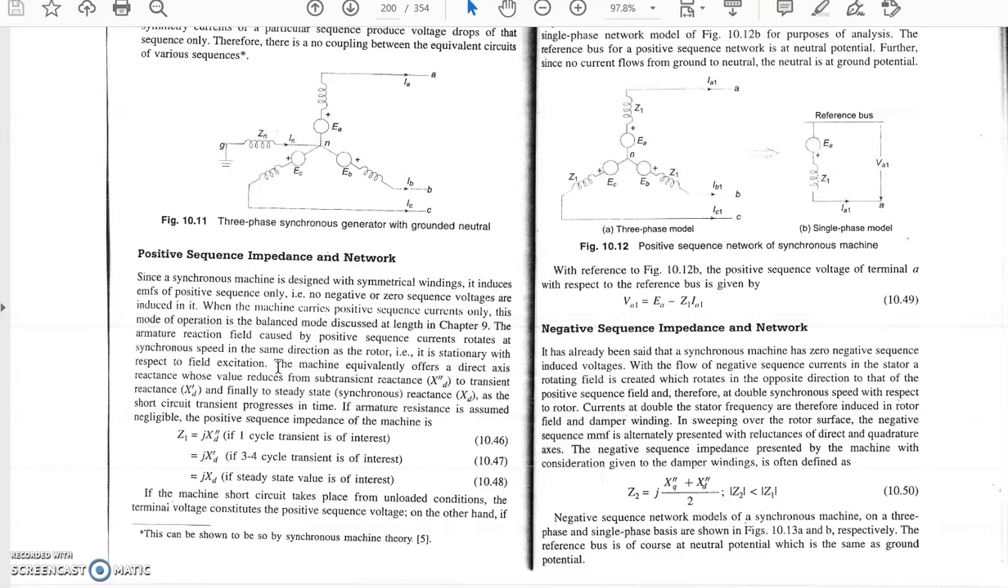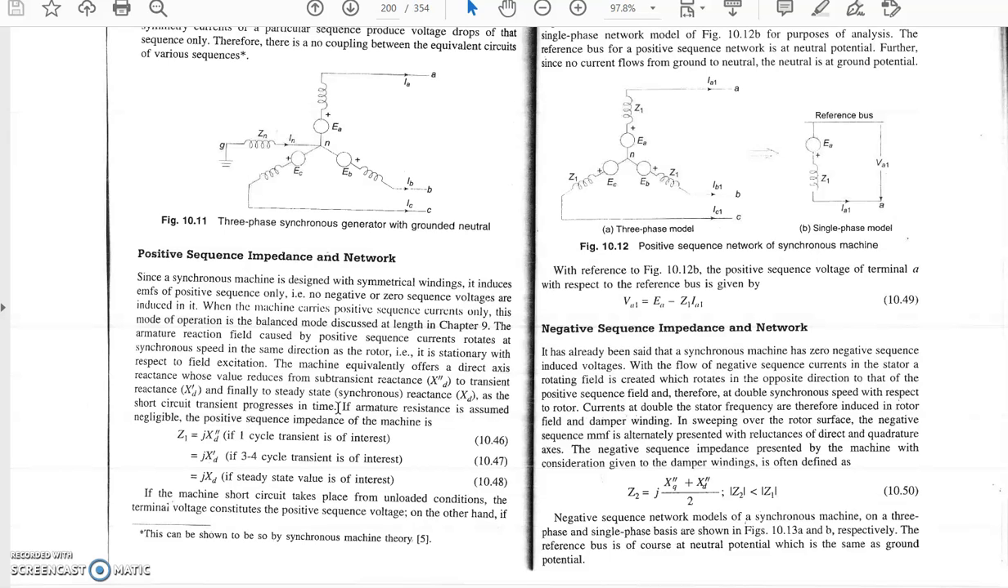And if you want to discuss the impedance which the machine will offer, the machine equivalently offers a direct axis synchronous reactance whose value is reduced from the sub-transient reactance to the transient reactance and finally the steady state reactance as the short circuit transient progresses in time. Basically, this is the short circuit condition of the machine. We will discuss this separately. Basically, it is part of the balanced fault which occurs at the terminal of the machine.